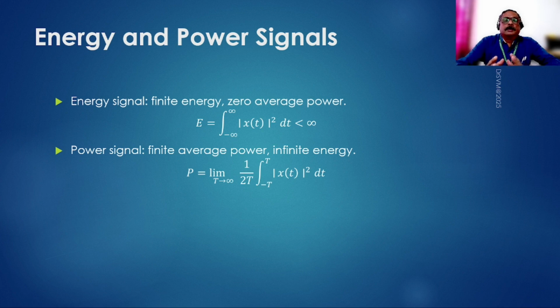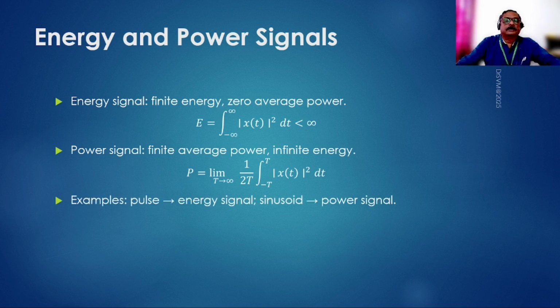So the power is energy spent per unit time, and if we find the area under the curve x of t square over a period of minus T to plus T and divide by 2T, then as T extends to infinity, that means we look from minus infinity to plus infinity, we find that on average the power is finite but we will have infinite energy. What does that all mean?